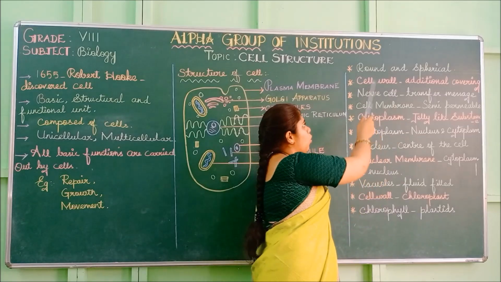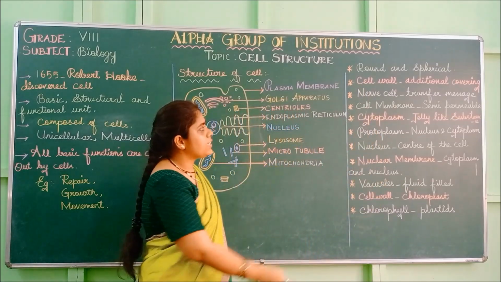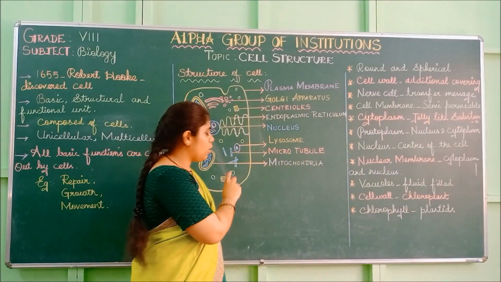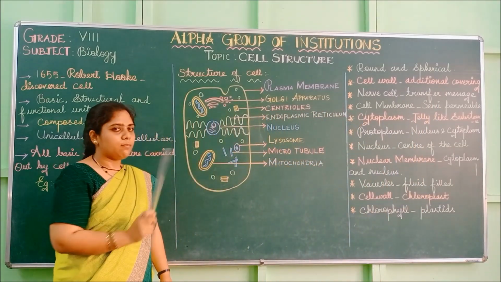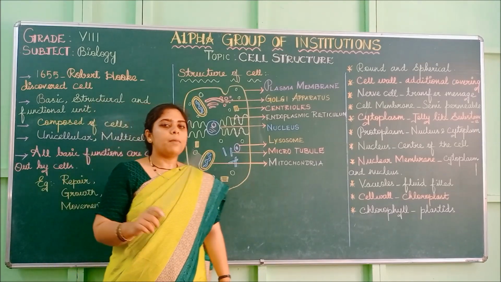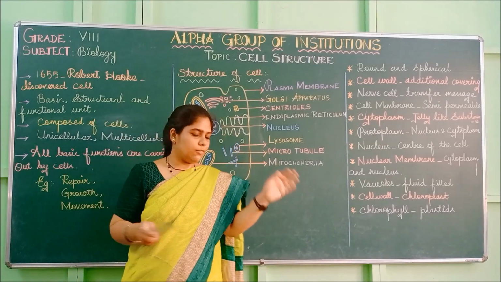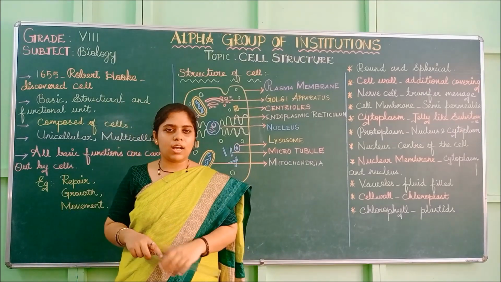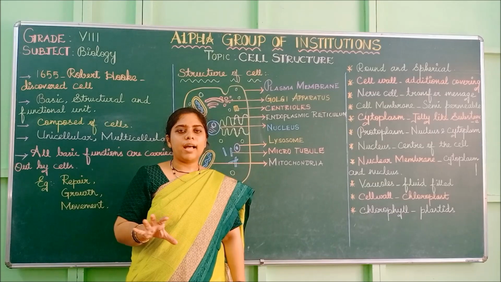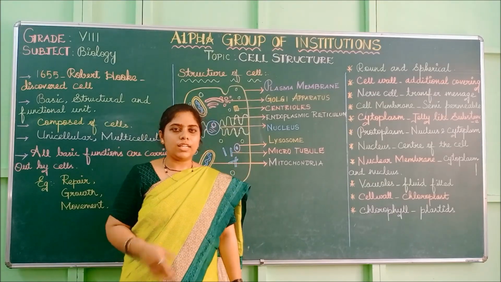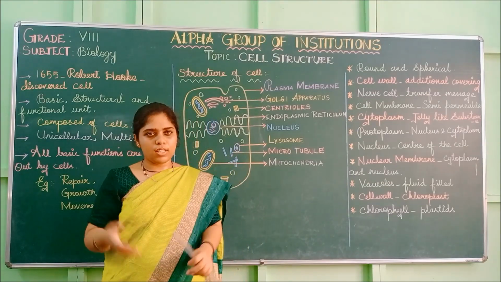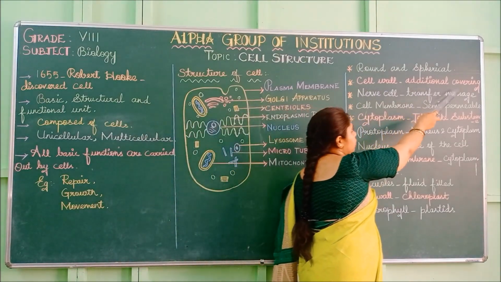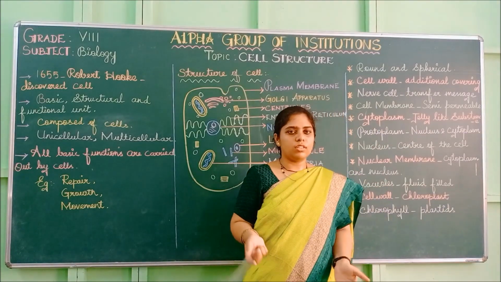Next is the cell wall. It is an additional covering. Here we do not have a cell wall, like I said before. In an animal cell there is no cell wall, but in a plant cell there is an additional covering apart from the plasma membrane, which is also a covering. In plants, the cell wall is an extra covering, an additional covering for the cell.